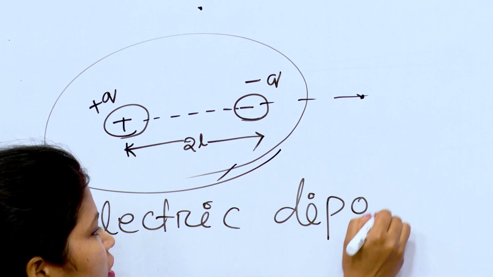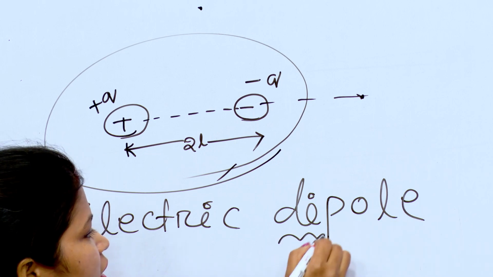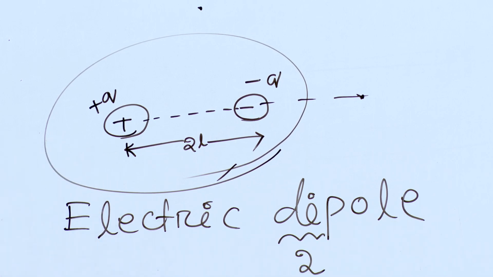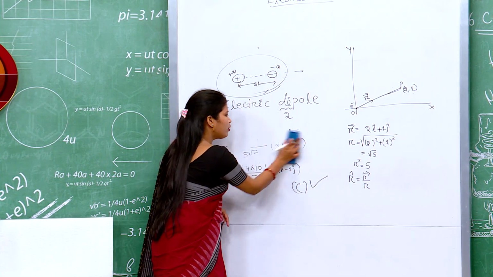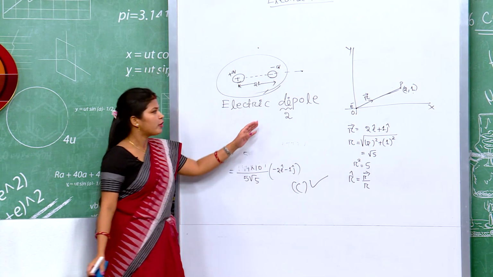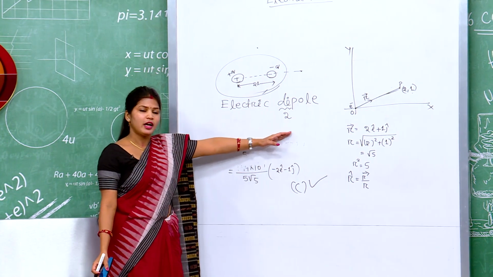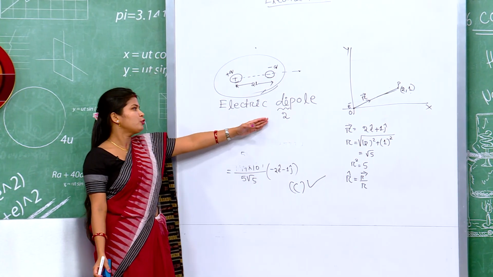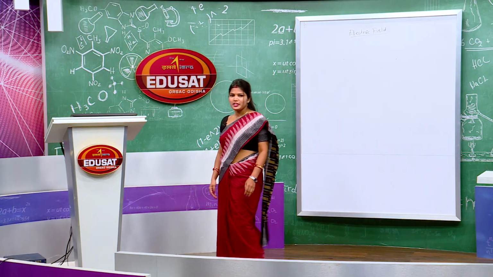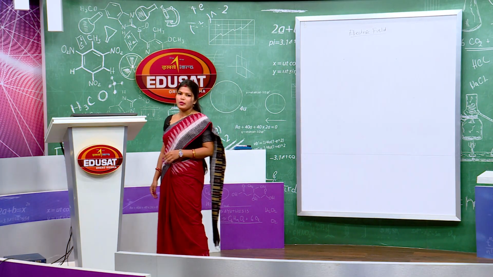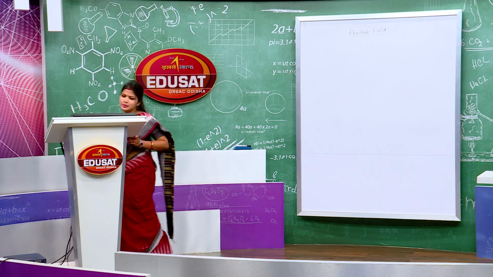Electric dipole. Di means what? Two. So that means two poles. Okay. So we will know more about what an electric dipole is, and then we will study how to find electric field intensity at any point. So, dear students, let us know what an electric dipole is.